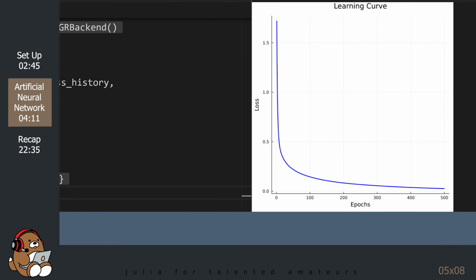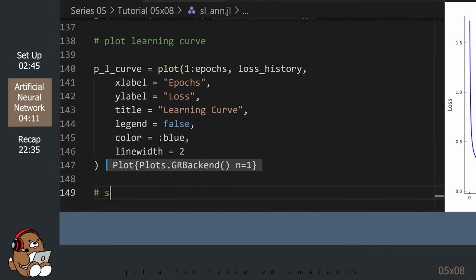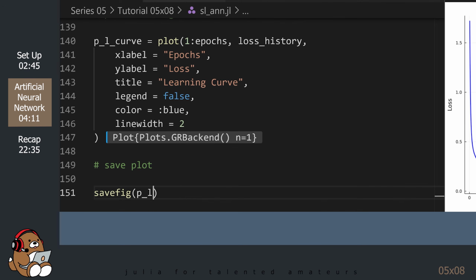So this learning curve looks similar to other learning curves that we've seen in past tutorials. Even though the code for this neural network looks very different, the overall learning workflow is very similar to other machine learning algorithms. Let's save this plot and recap what we just witnessed.